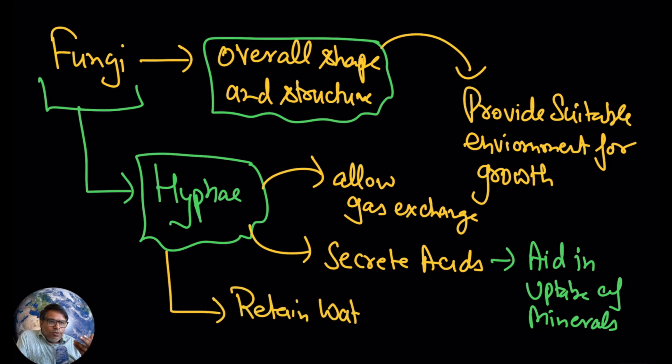These hyphae also retain water and minerals, and all these water and minerals now will be available to the algae. So this way the fungus is helping algae.